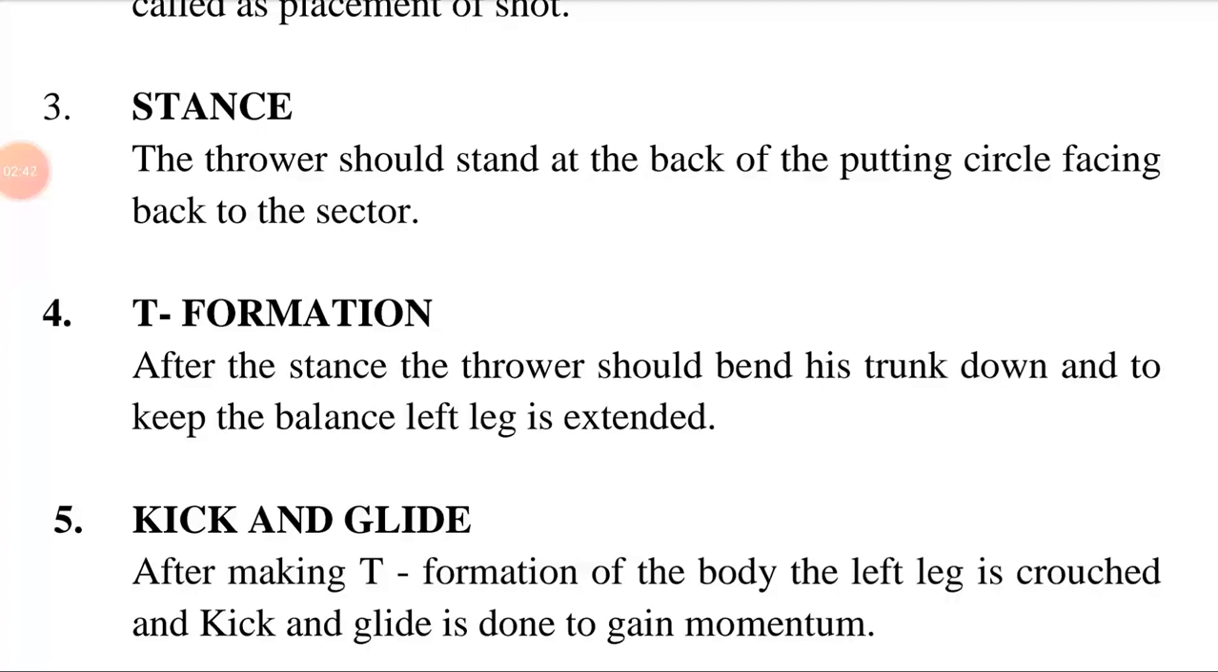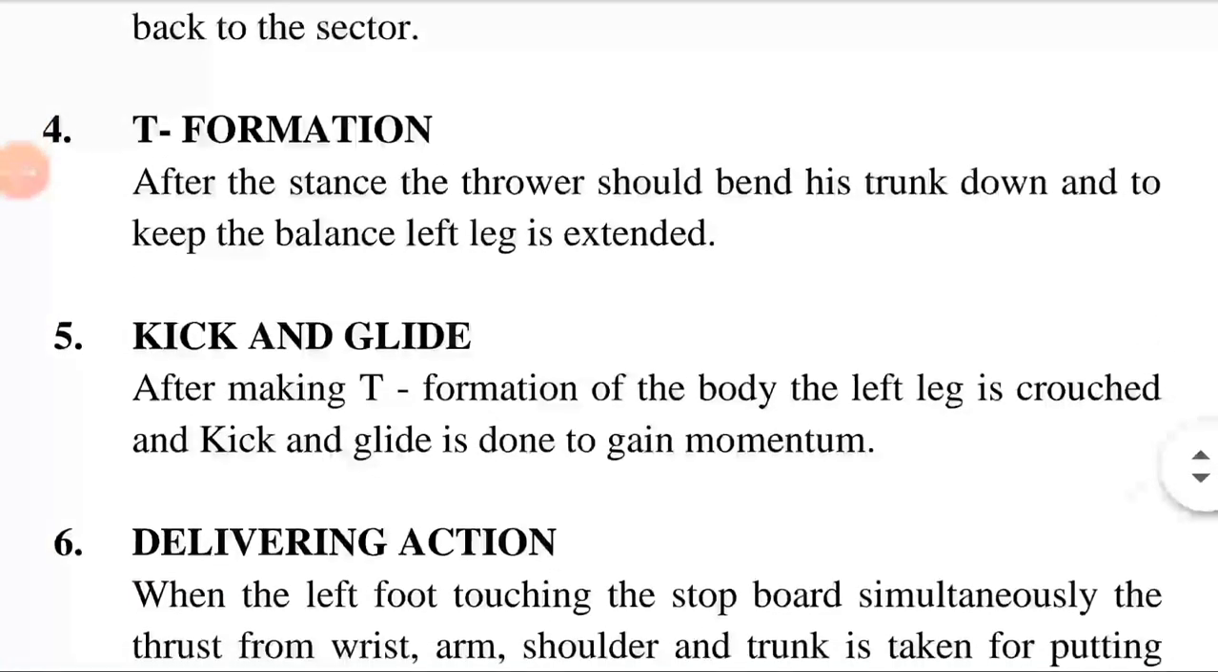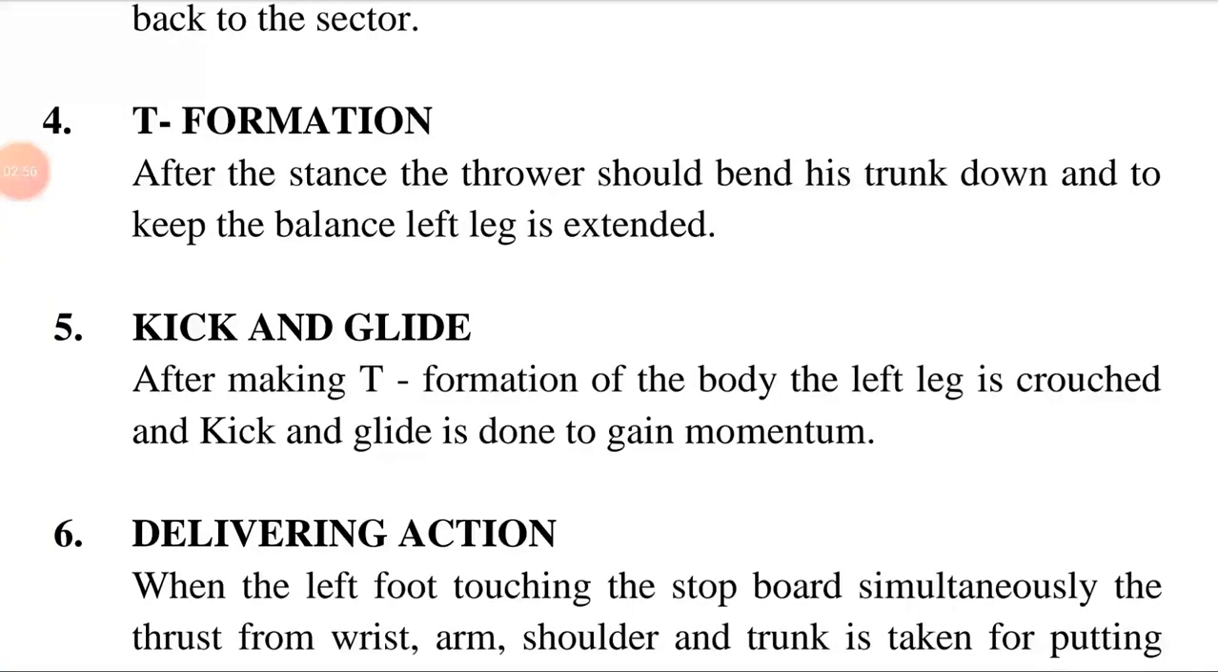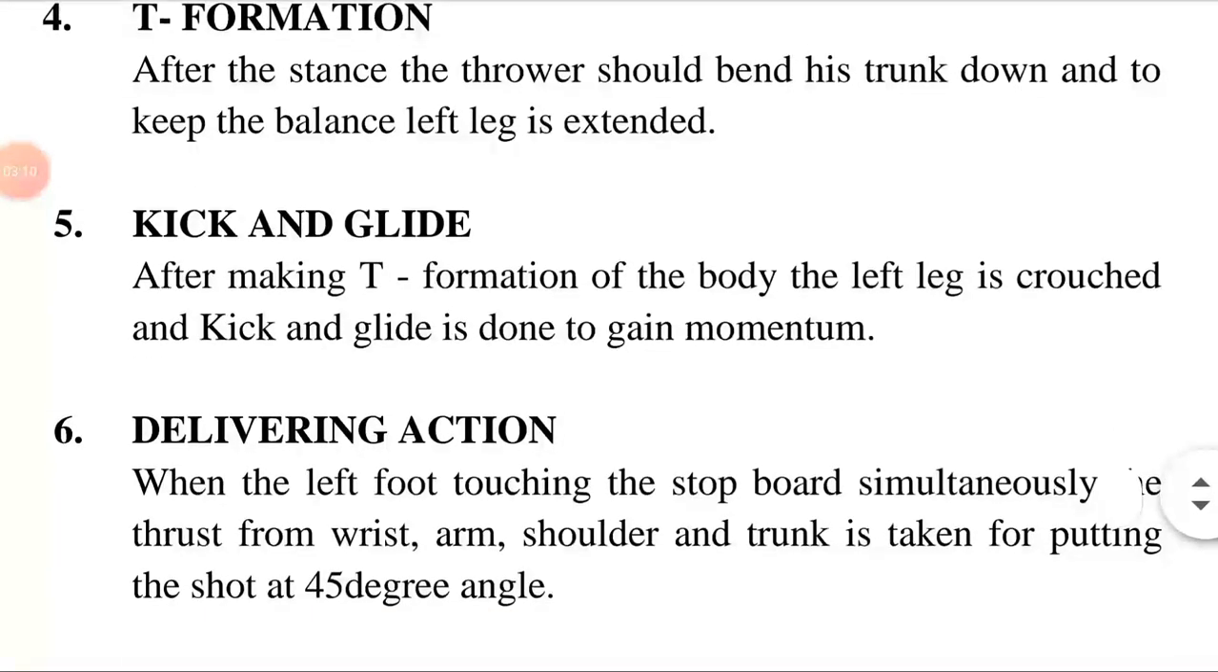T formation means forming a shape like a T. After the stance, the thrower should bend his trunk down and, to keep the balance, the left leg is extended. It means that after completing his stance, the shot put thrower should bend his trunk in a T formation and, to hold the balance, the left leg is stretched.